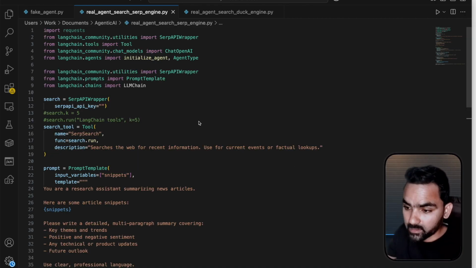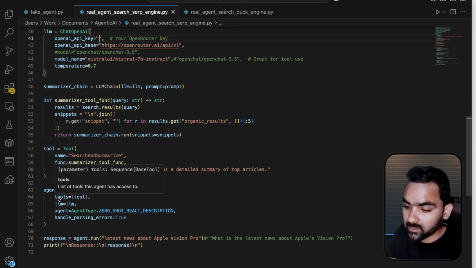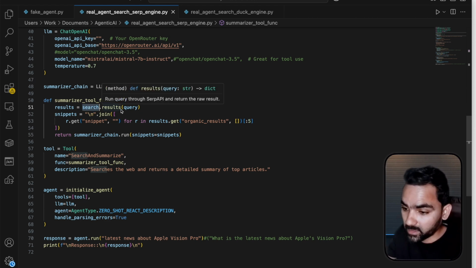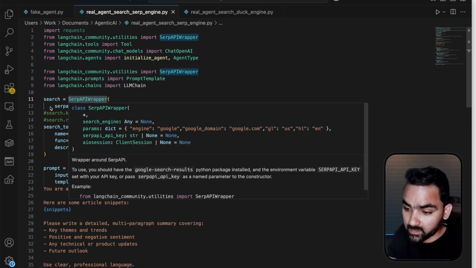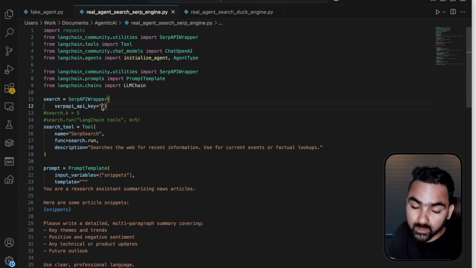This is a real agent dependent on SerpAPI. It's an online available tool supported by LangChain community. Let me go to the agent initialization part so that we can see how things are connected. It needs a tool. The tool is the search and summarize tool function. Here we have a search object which fetches the result for a given query. This is a SerpAPI wrapper, which should be initialized with an API key. Here we need to give the token. If you're trying out the SerpAPI wrapper, you need to register and get a license key.